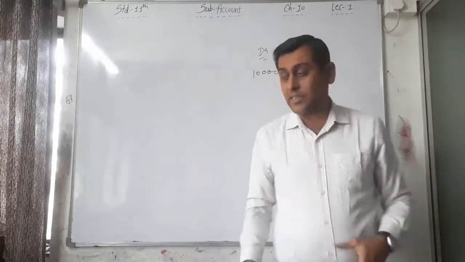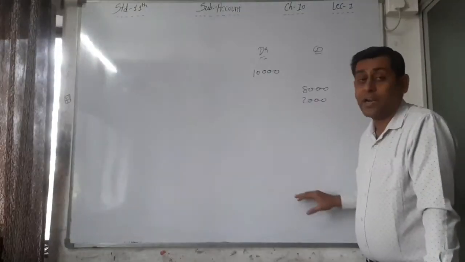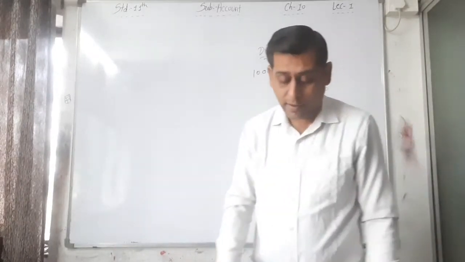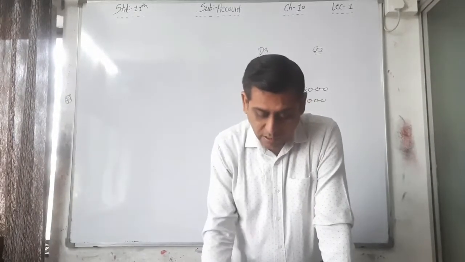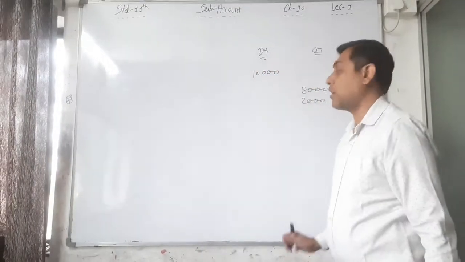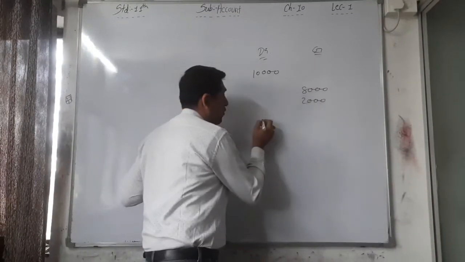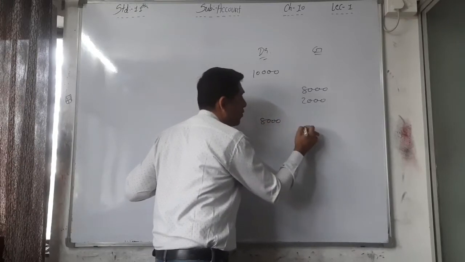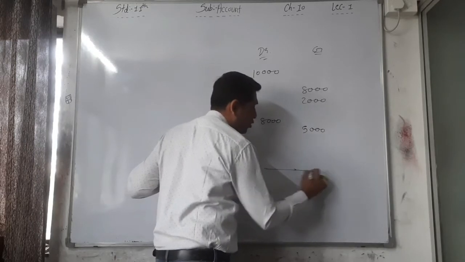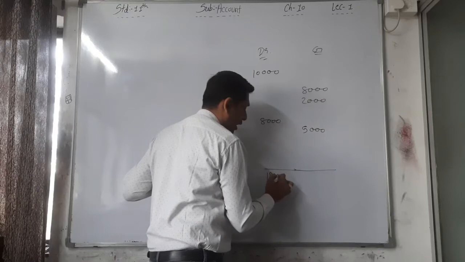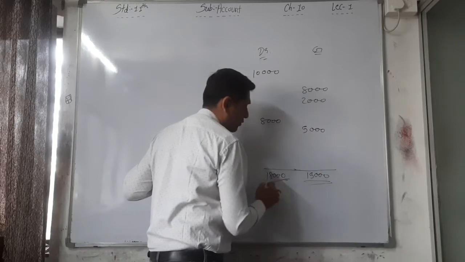So the total of the debit side after the journal entries, the total on both sides must tally, must be equal. If the total on the debit side and credit side are not identical, then mathematically the accounts are not correct. If you are writing one entry for 8,000 and another for 5,000, then mathematically the total of these two must tally, must be identical. Here it is 18,000 and here 15,000. So here you are mathematically wrong.